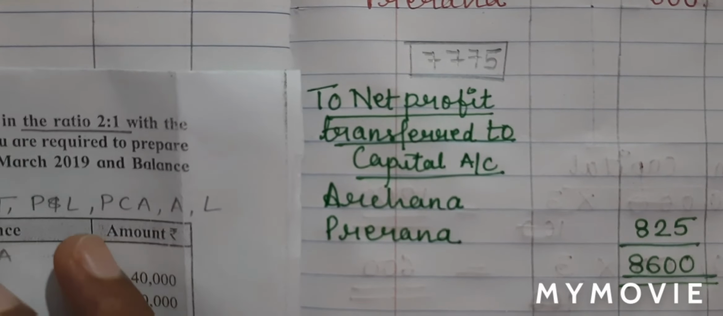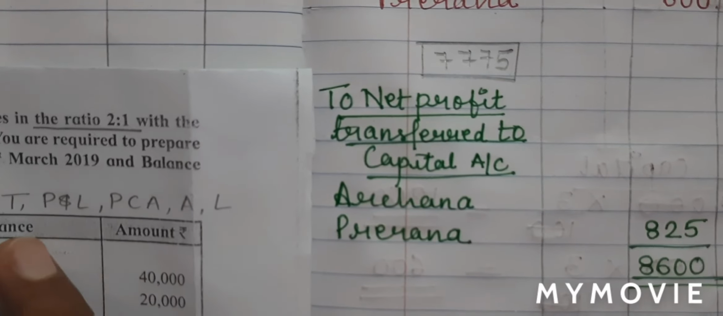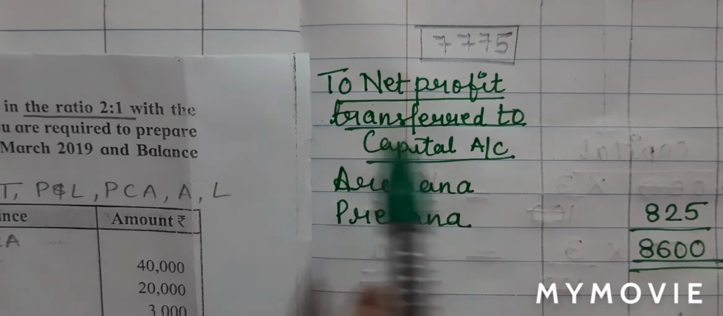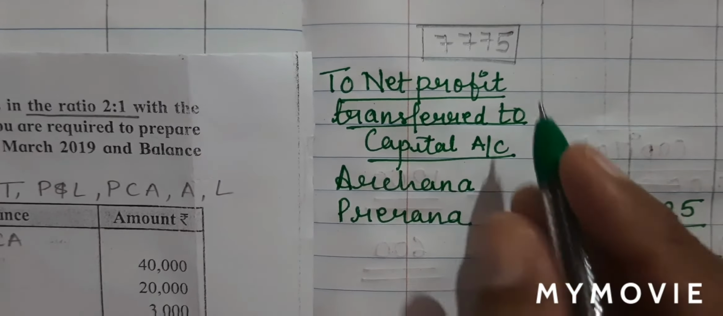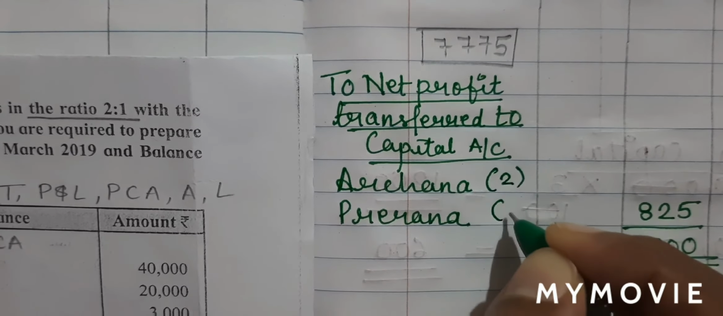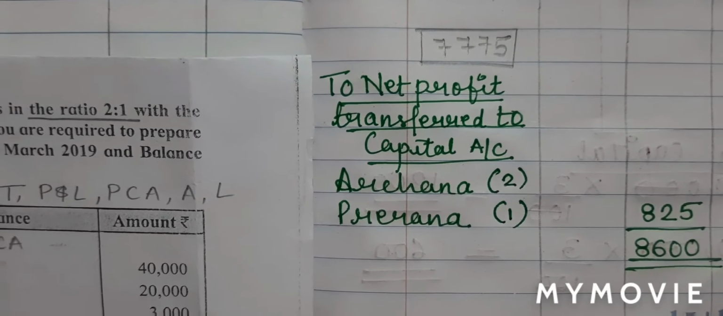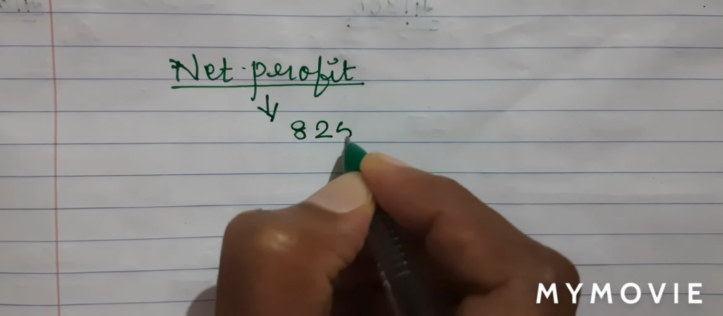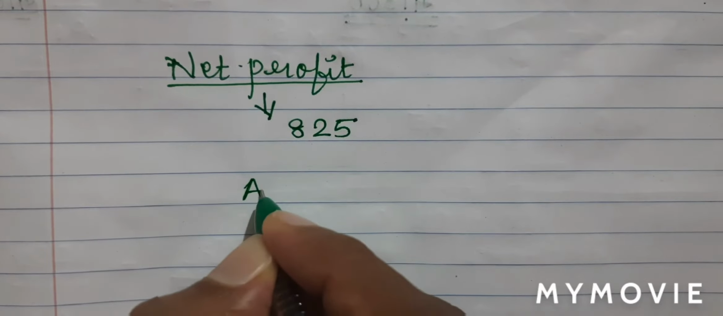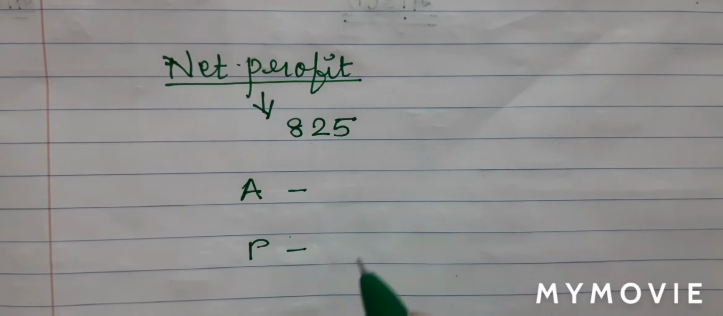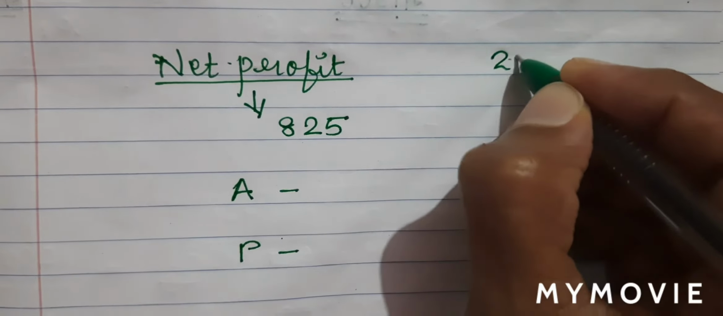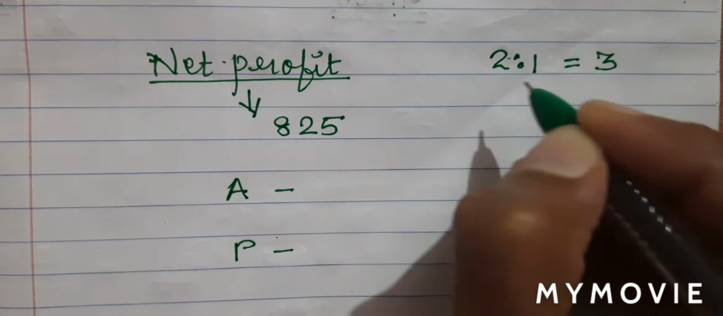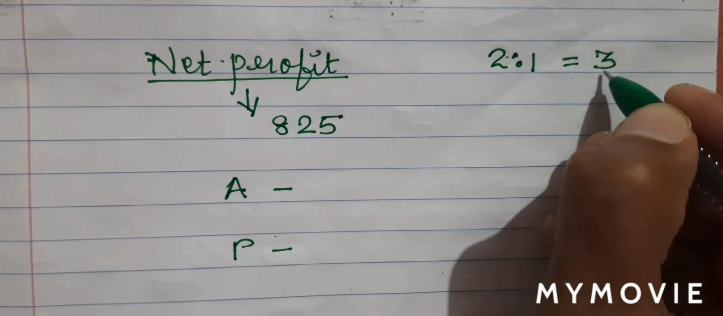Now students, you know at the beginning of the sum we had read that the partners are ready to share their profit and losses in the ratio of 2:1, which means this net profit will be distributed in the ratio of 2:1. So let us do the calculation. So my net profit was 825. I will have to now calculate it for Archana and for Prerna. So my ratio given to me was 2:1. The total of it is 3. Now how did I get this total? 2 plus 1 is equal to 3.